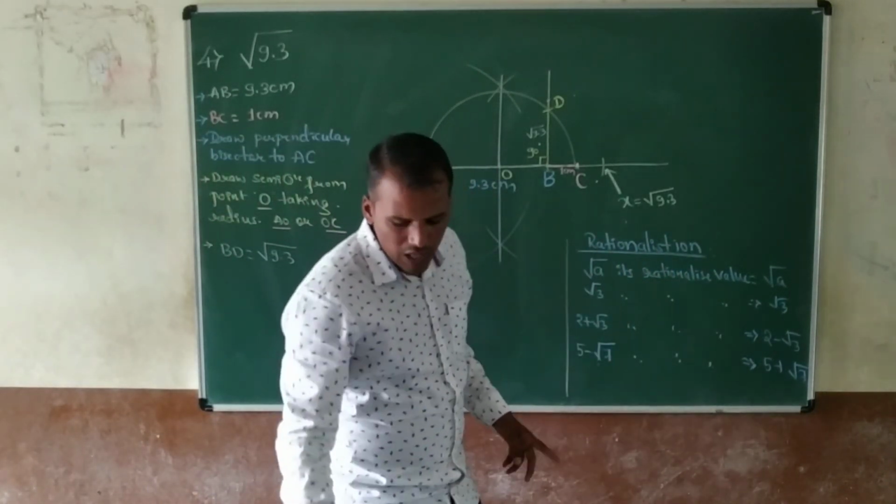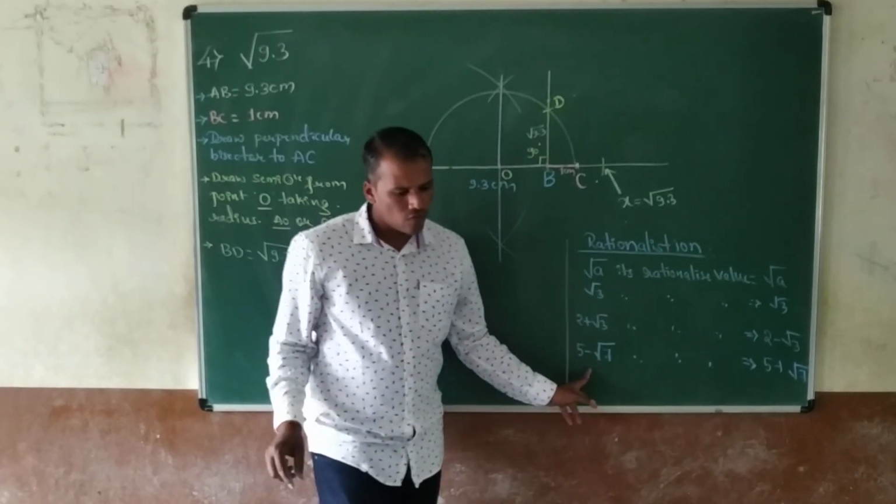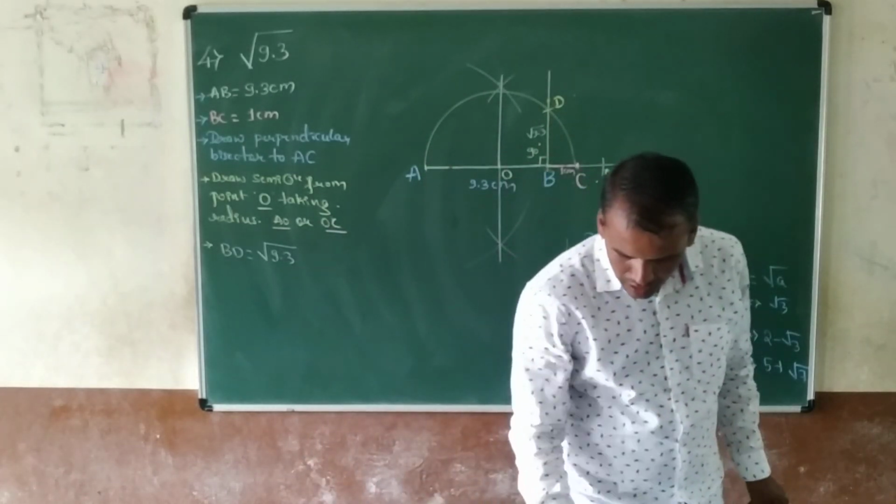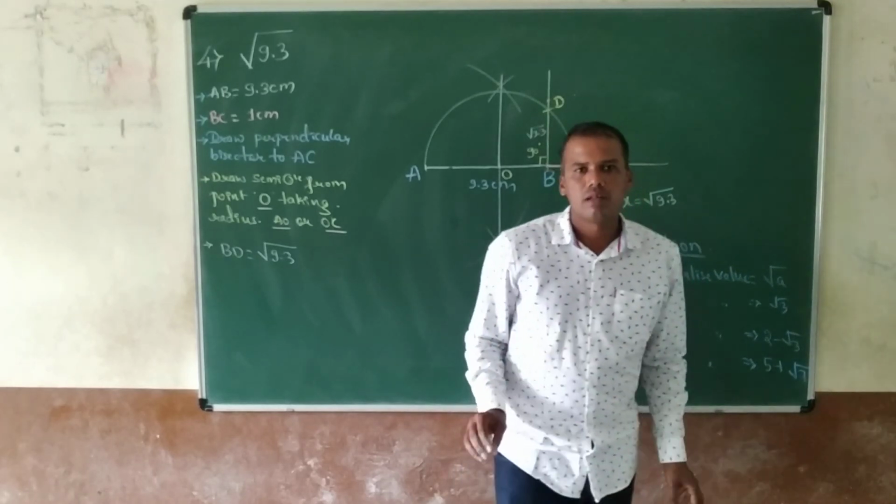After knowing the theory part of rationalization, we go through the next concept, fifth main, exercise 1.5, in the next class.